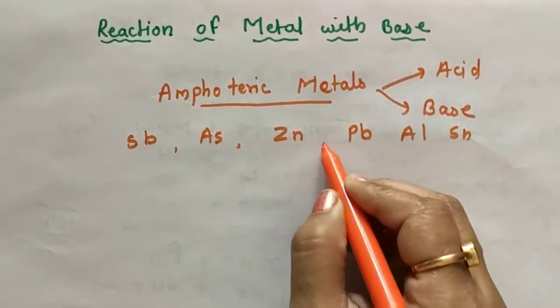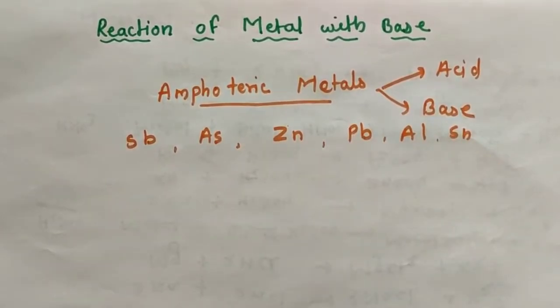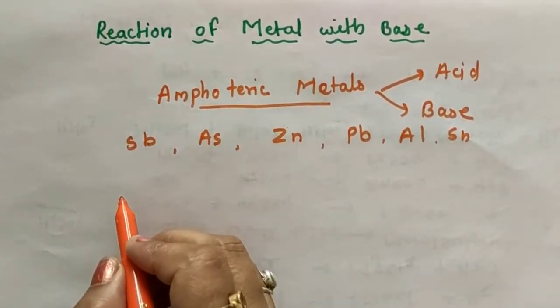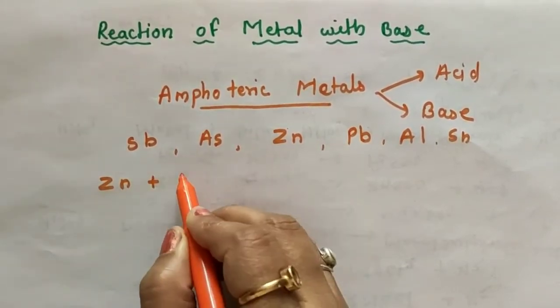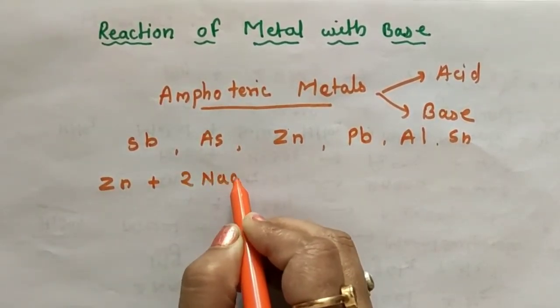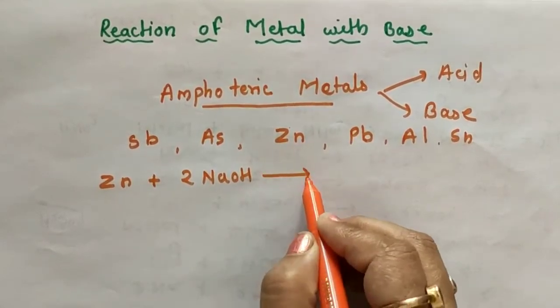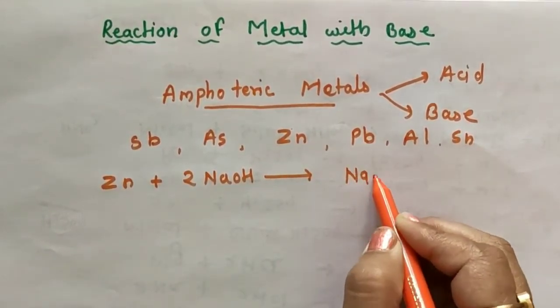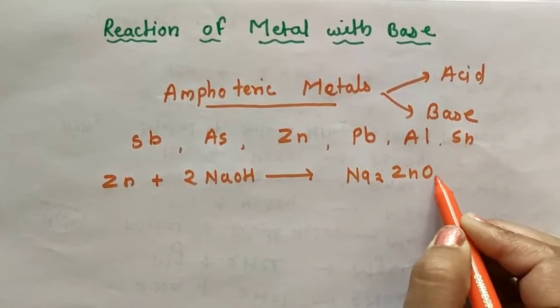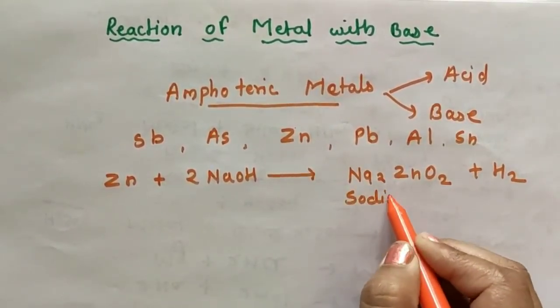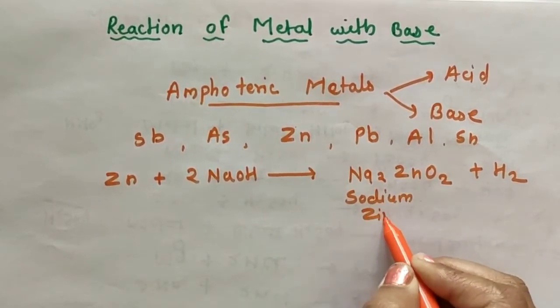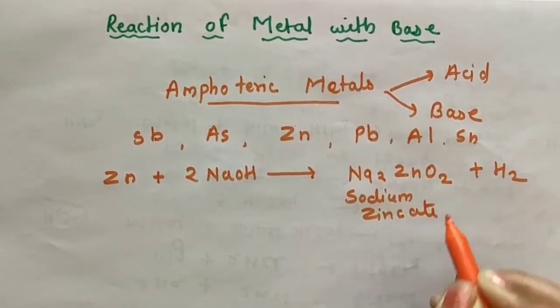Okay. So we are taking some examples of amphoteric metals that react with base. When zinc reacts with base NaOH, it forms sodium zincate and releases hydrogen gas. This is the sodium zincate. Okay.